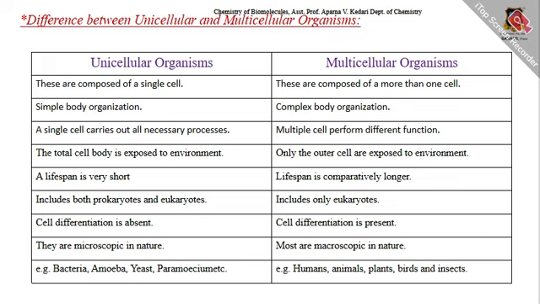Cell differentiation is present in multicellular organisms. Unicellular organisms, most of them, are microscopic in nature. Examples of unicellular organisms are bacteria, amoeba, yeast, paramecium. Examples of multicellular organisms are humans, animals, plants, birds, and insects.